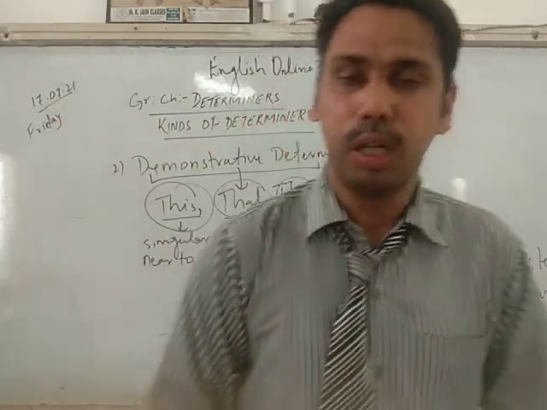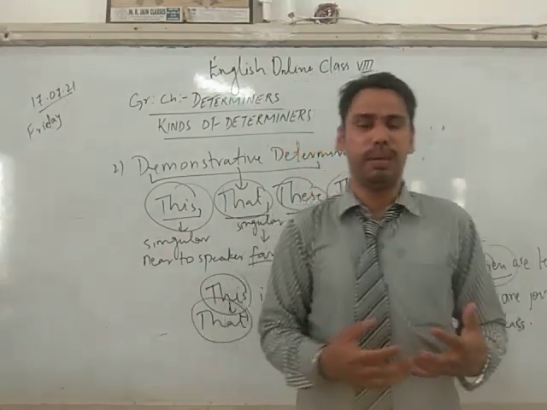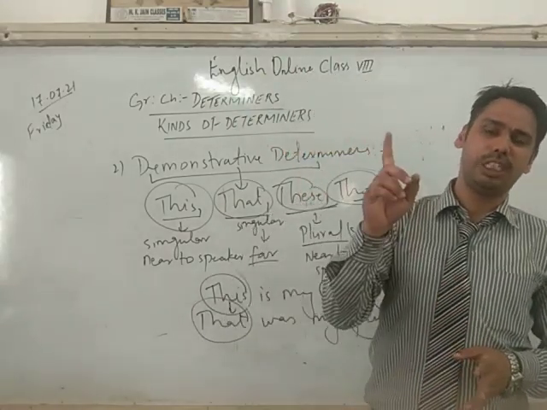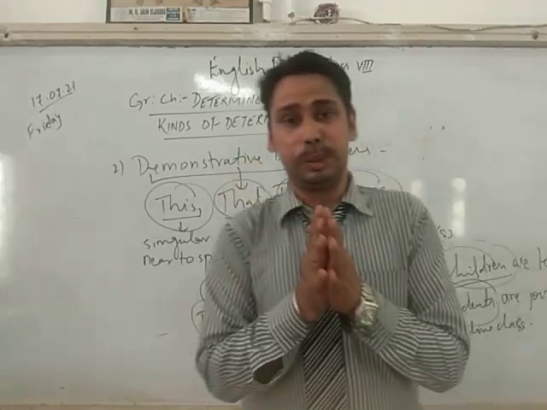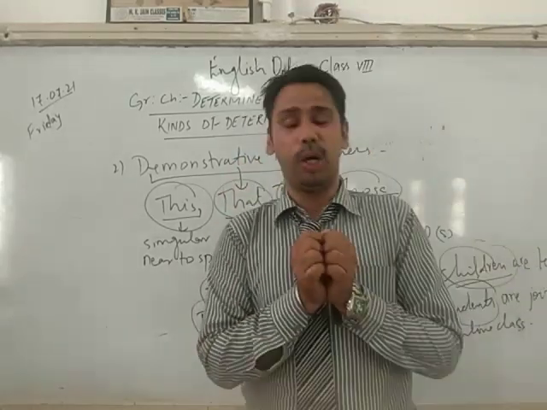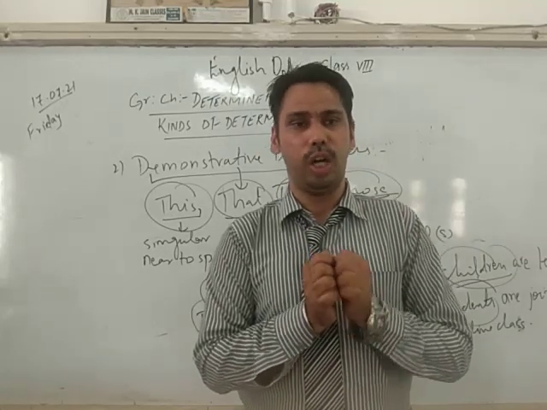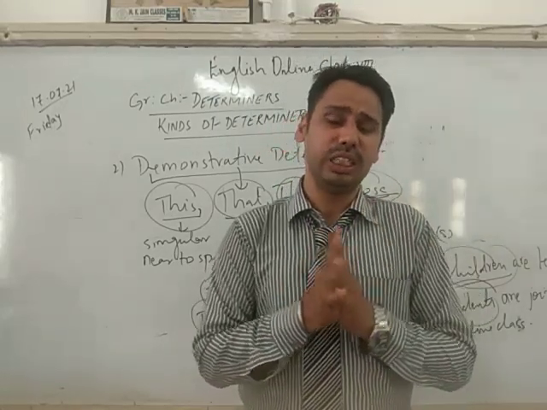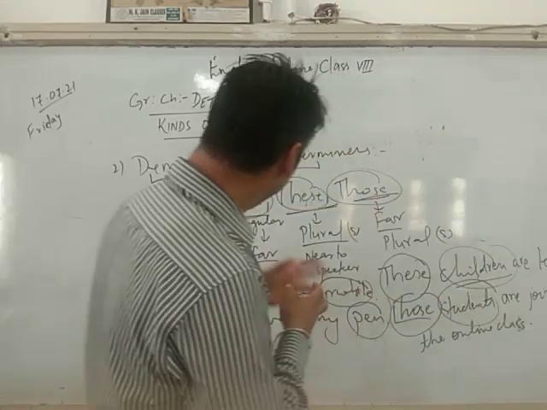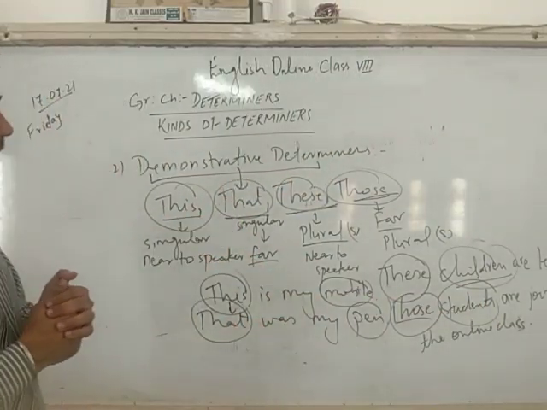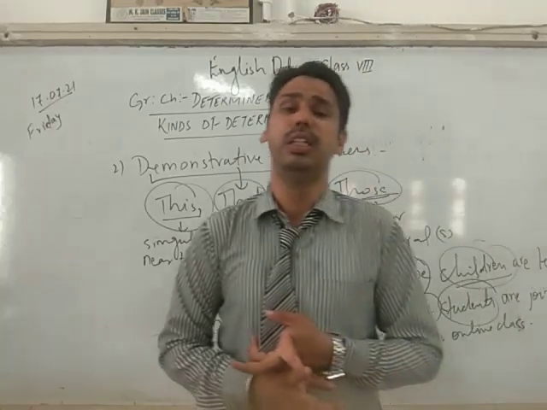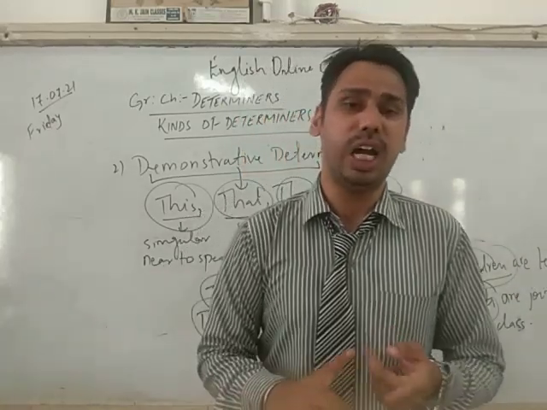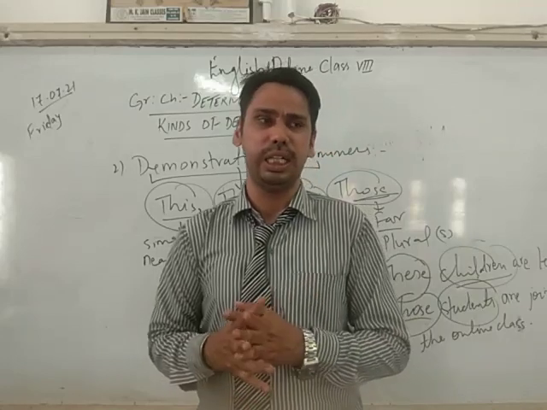So these are the two types of determiners that we have done today. The first is articles, a, an, the, and then the other is demonstrative. Demonstrative means which points out, or which shows the direction. Over here, these are four. So this is the determiners. Next class we'll do the possessive determiners: my, our, your, his, her, its, their.